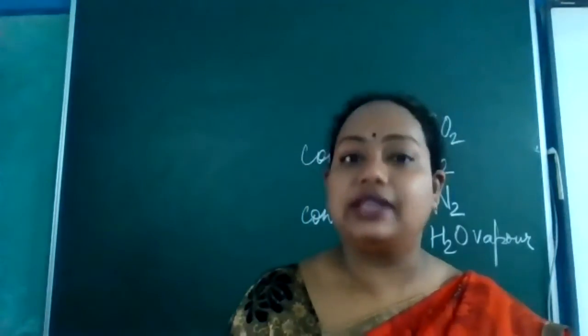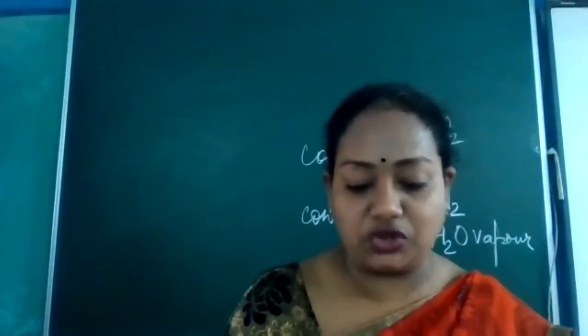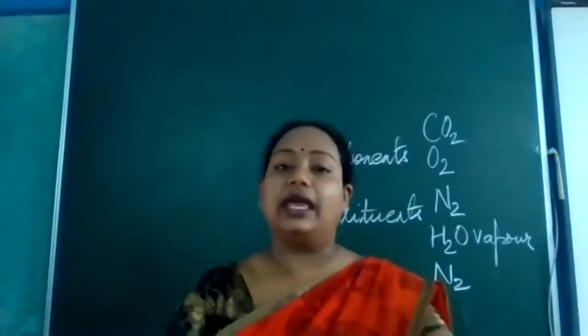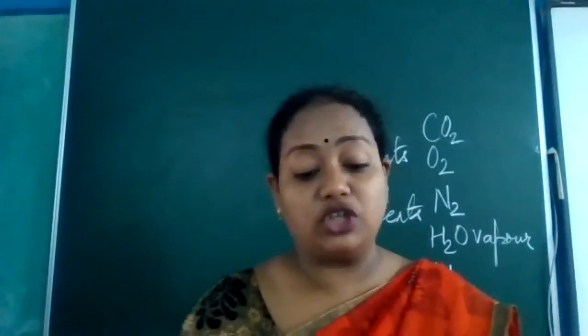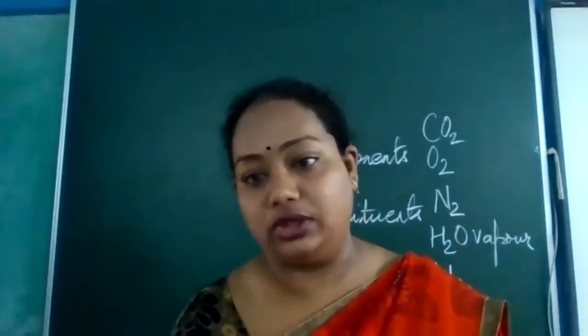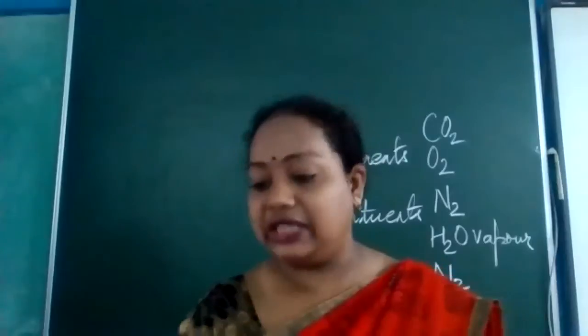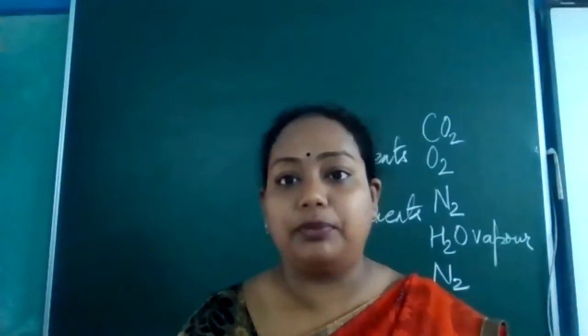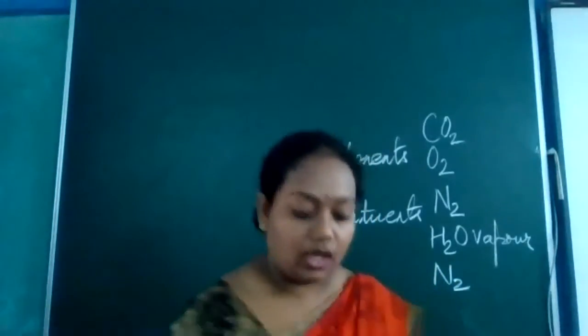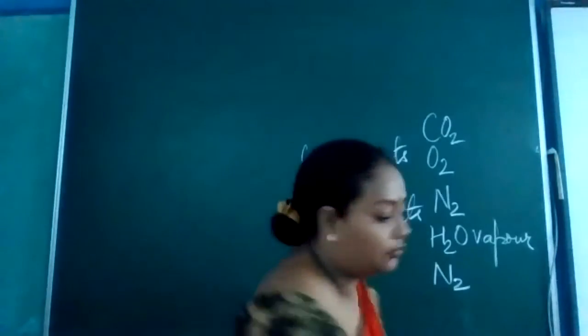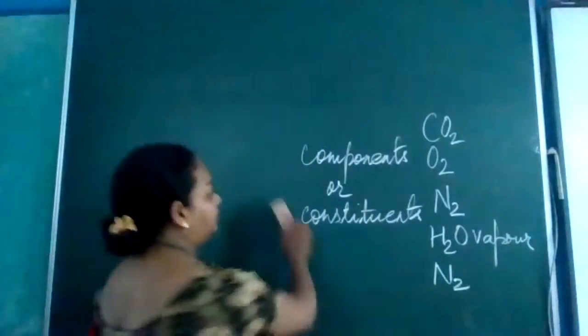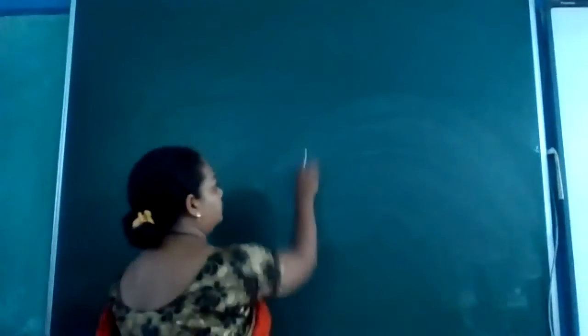Okay, now let's see the characteristics of a mixture. The first characteristic says that the components of a mixture may be present in any proportion. There is no fixed proportion for any of the components. I'll take a very common example, air. You are learning about air from, I think, 3rd or 4th class, and you know that there are many different components present in it.